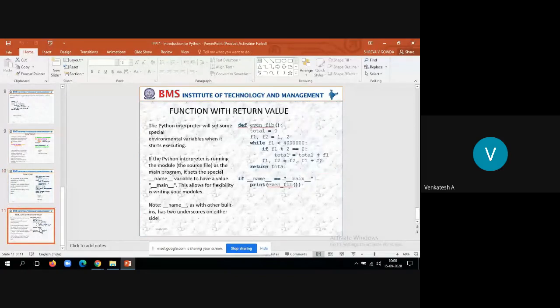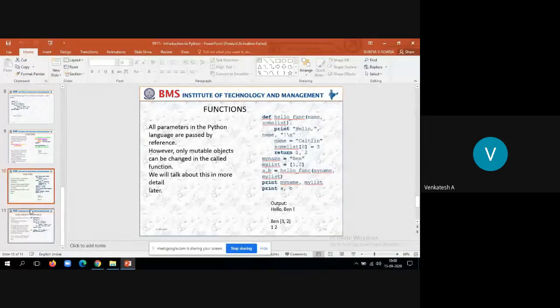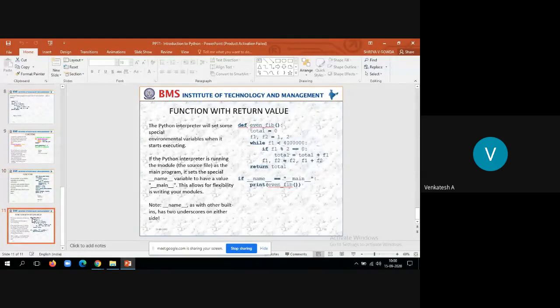So next is function with return value. Here also it has returned something. Okay, we'll see this example. See here we have a program, say even Fibonacci numbers. Okay, look at the function definition, even fib.